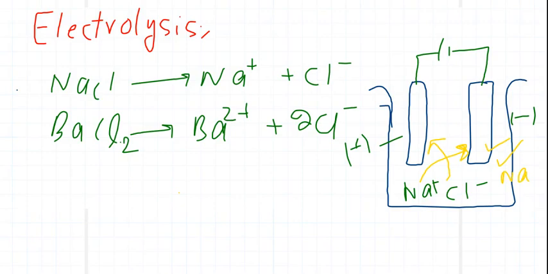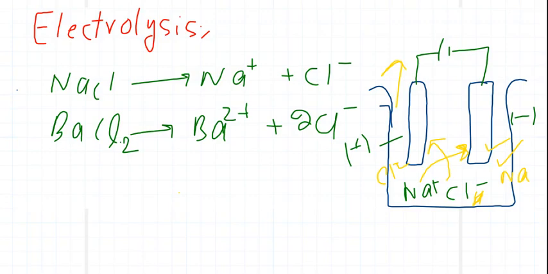We can separate that, and even on industrial scale we prepare sodium metal by this process of electrolysis and use it for commercial purposes. And the Cl will convert into Cl2 and it will evolve from here. So by providing electricity and doing the electrolysis of NaCl, we will get two products.